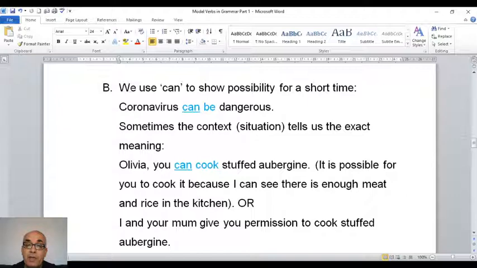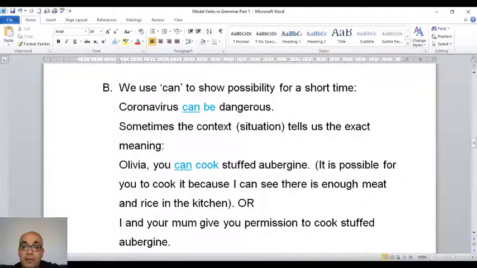Number B, we can use can to show possibility for a short time. Coronavirus can be dangerous. So this means it is possible that coronavirus can be dangerous. I repeat, can be is a verb, can is a modal verb. What is the meaning of can be? It means it is possible that coronavirus can be dangerous.